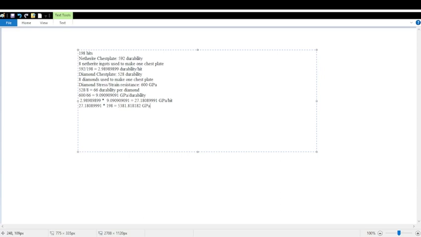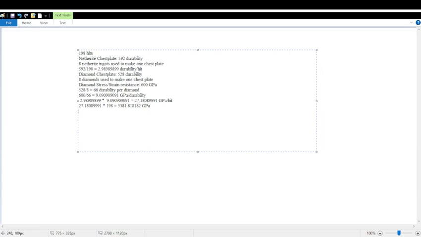This was to break one chest plate. So that's for 8 netherite ingots, or just one chest plate.